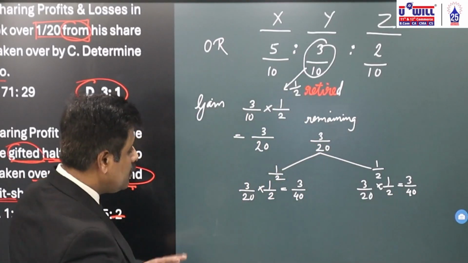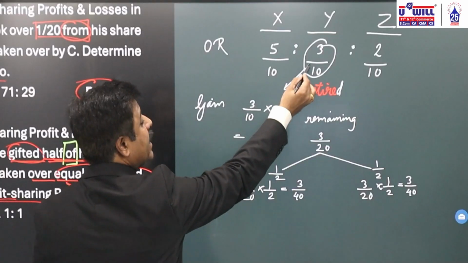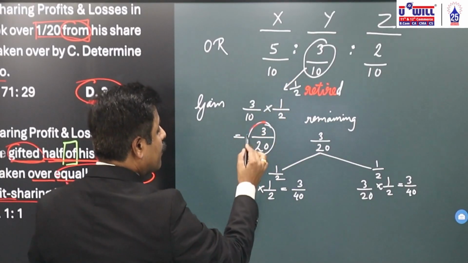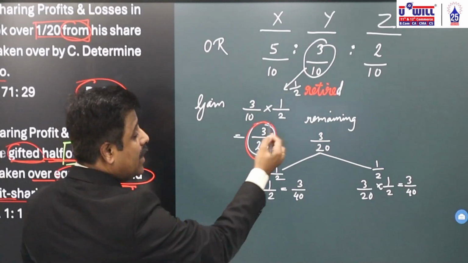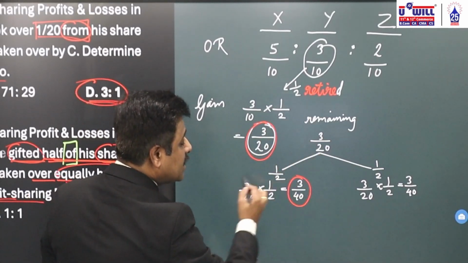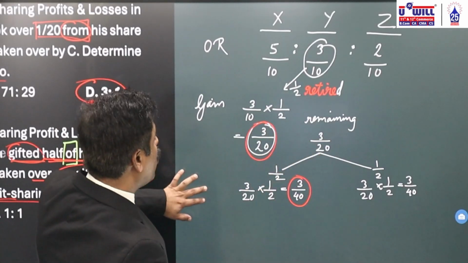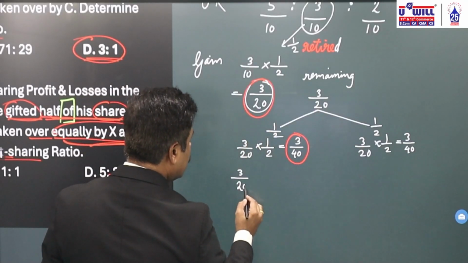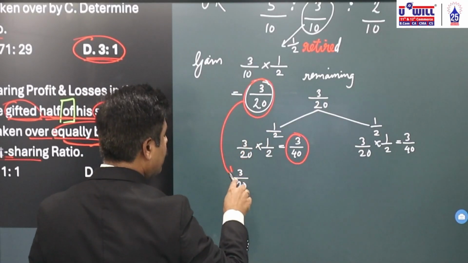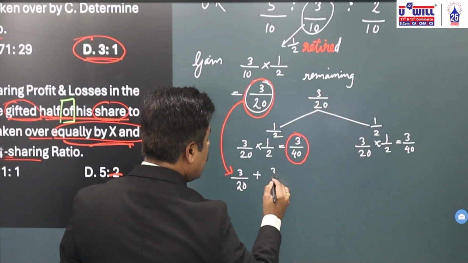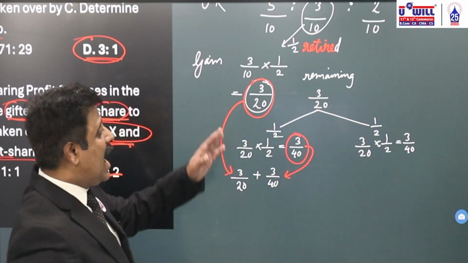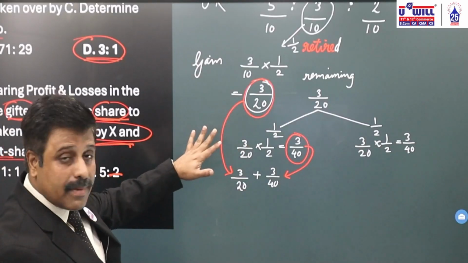Now, X is first of all getting half of 3 by 10, that is 3 by 20. Okay. And from the remaining 3 by 20, he again gets half, 3 by 40. What is the total amount X is going to gain? 3 by 20, this amount, plus 3 by 40, this amount. Half of 3 by 10, he straight away gets 3 by 20.